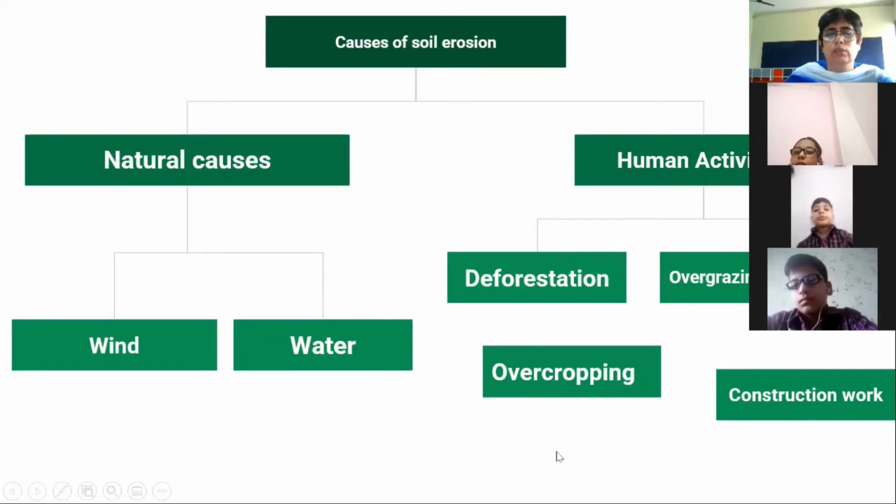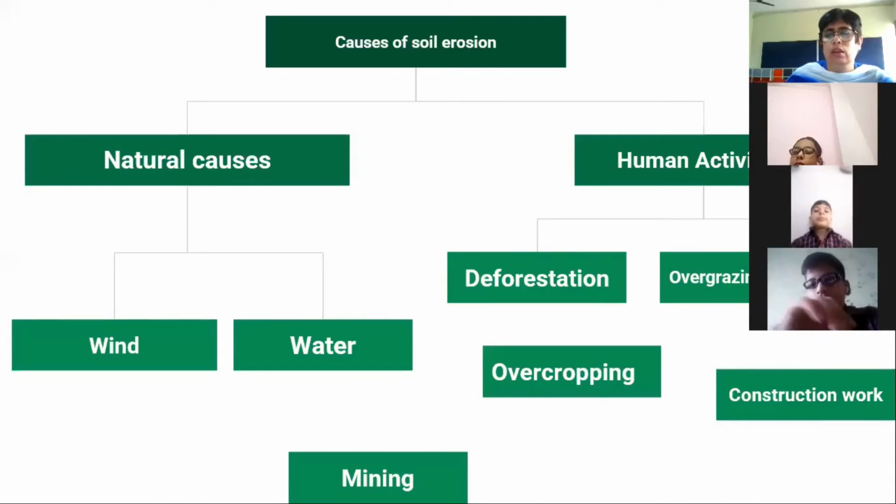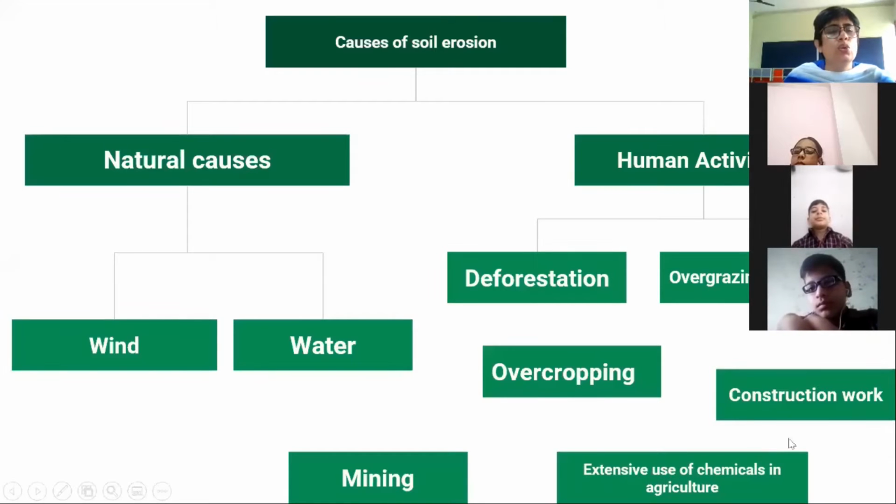Construction work. Mining, digging. And the next is use of chemicals. Now, these are the various causes, whether they are natural causes or human activities. These are the ones that bring soil erosion these days.